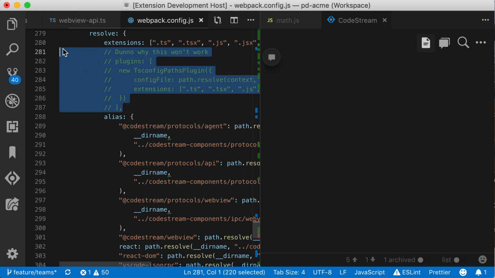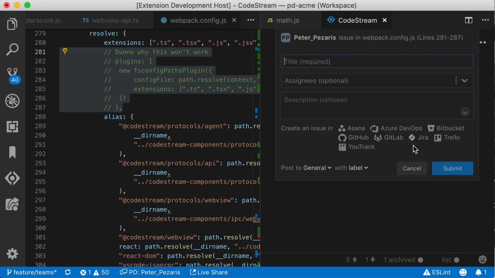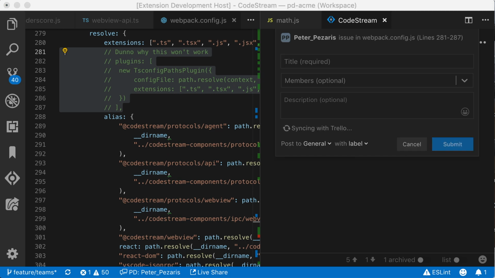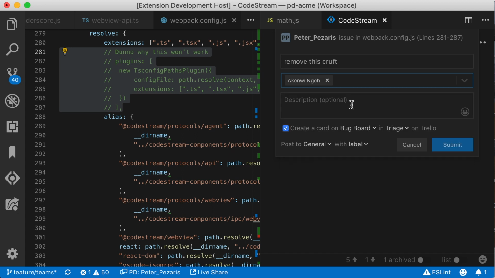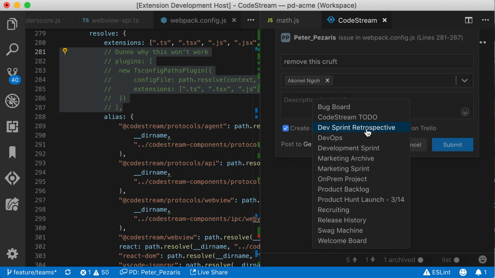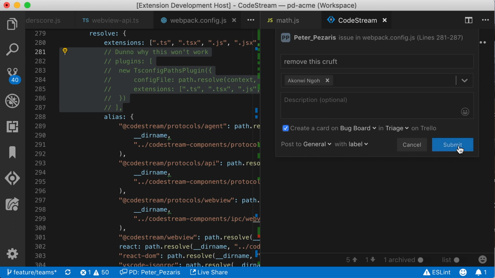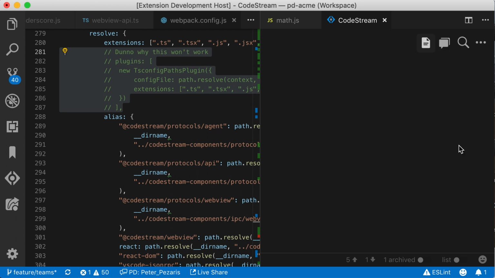In addition to general discussion, CodeStream also enables something that we like to call continuous code review. If I come across some older code that I know could be improved, but I missed it at code review time, I can easily create an issue directly in my editor using our team's existing defect tracking tool, and for us, that's Trello. Once I create the issue in CodeStream, it also creates a card in Trello and links the two together so that the assignee will know exactly where in the codebase the change needs to be made.